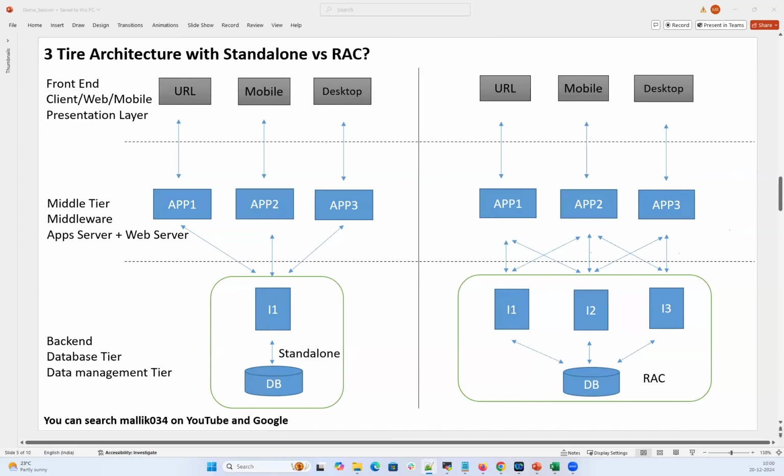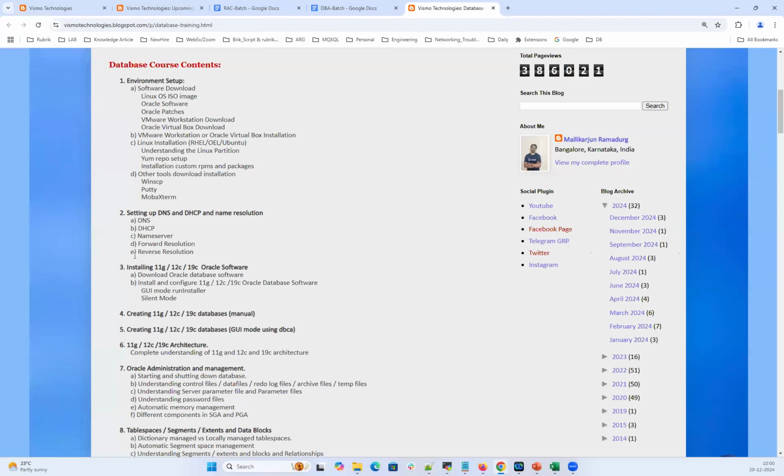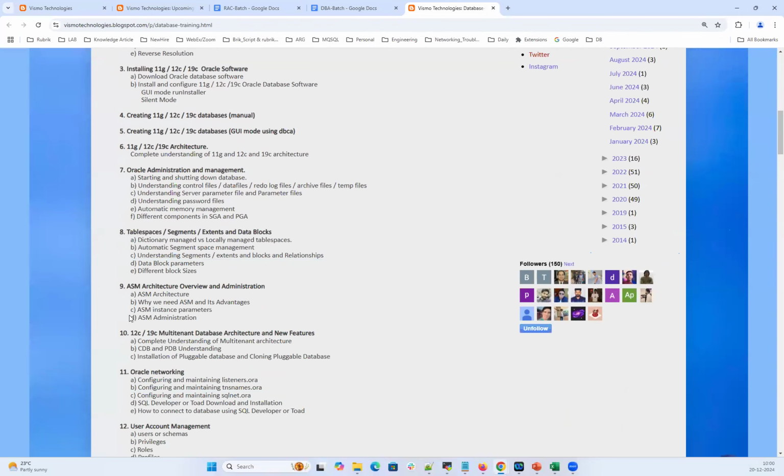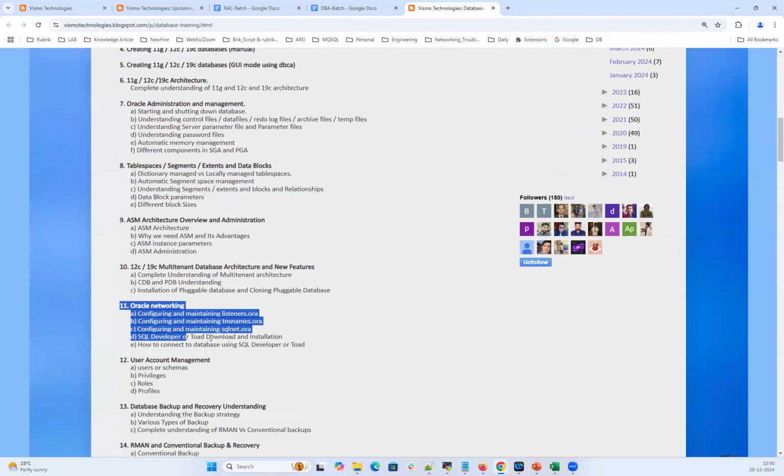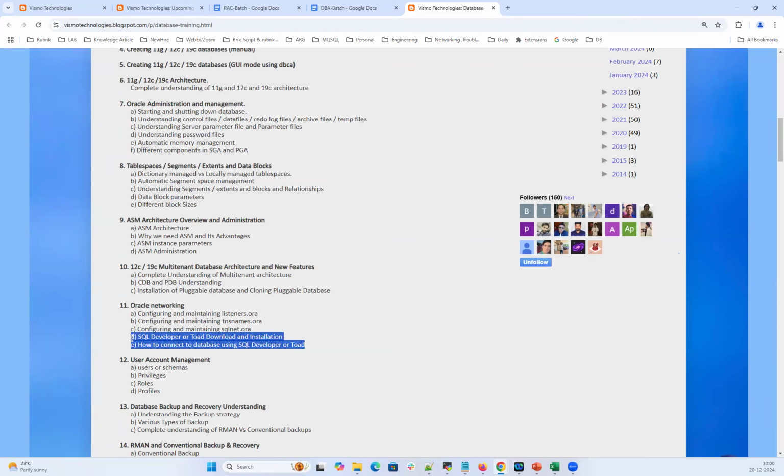We'll do Oracle client installation here also? Yes, 19C client. That's your chapter number here. Again, this is your yesterday topic, what you missed. In yesterday's explanation, chapter number 11, Oracle networking, where you connect with SQL Developer or Toad, for that you need the client installation. The application users will ask to install the Oracle client.